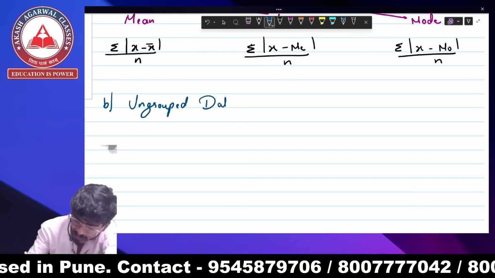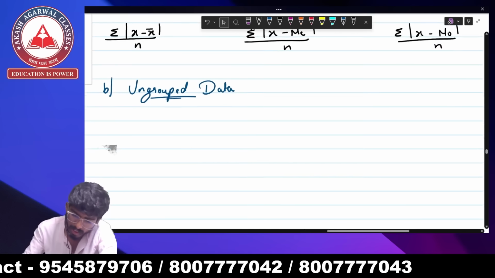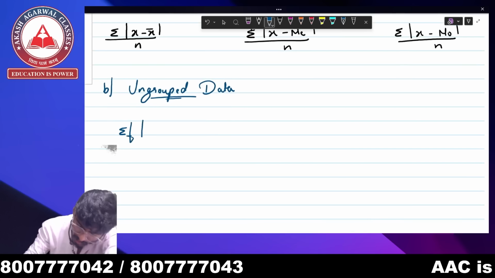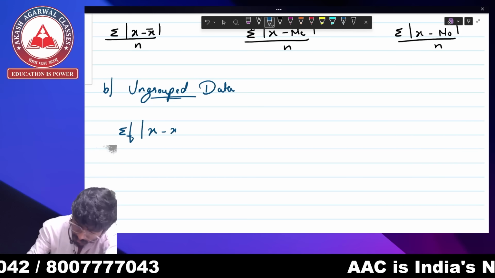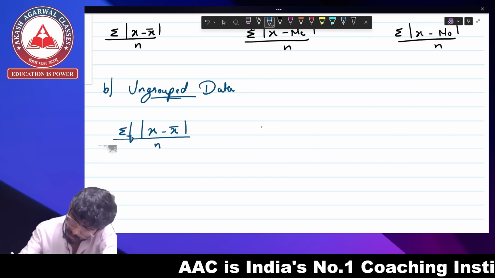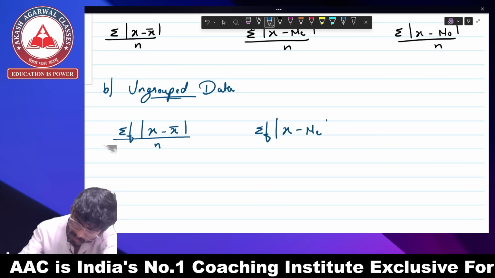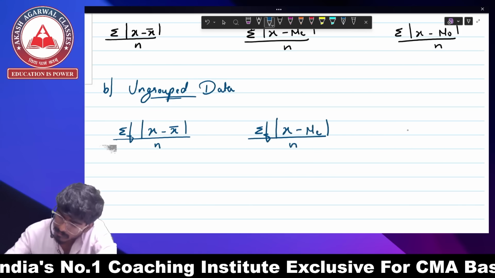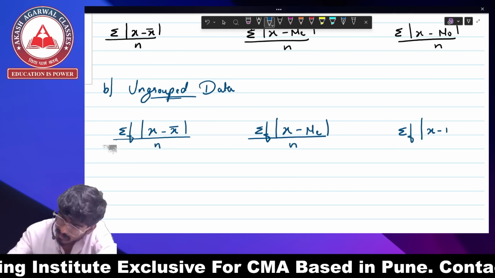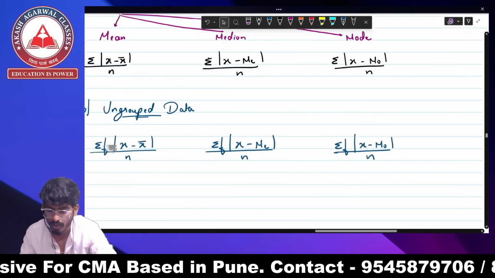Ungrouped data. There is ungrouped series. In ungrouped series, again, we are going to study mean, median, and mode. Okay. So for your mean, the formula is going to be summation of x minus x bar upon n. For median, summation of x minus median upon n. Summation of x minus mode upon n. So this is the formula for ungrouped data.